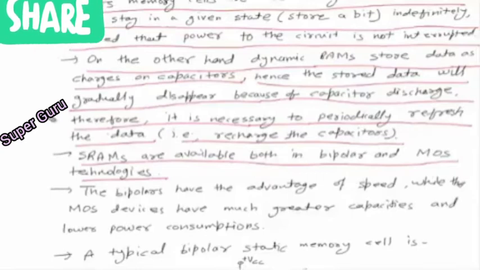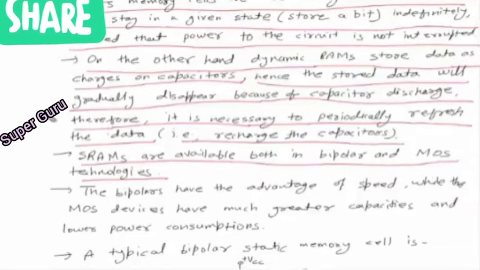We know that bipolar devices are faster in nature than MOSFET, so when the requirement is faster speed, we need to use bipolar technology. But the biggest advantage of MOS technology is that it requires very little power. It consumes very little power, so it will be cost effective and cheaper.